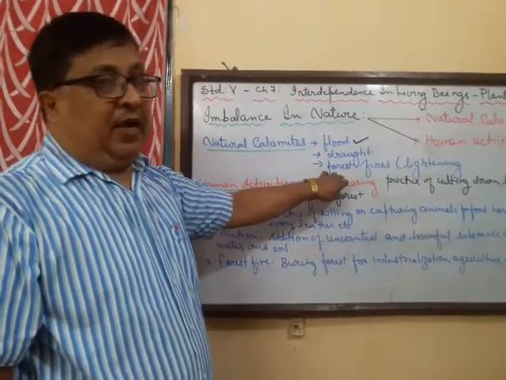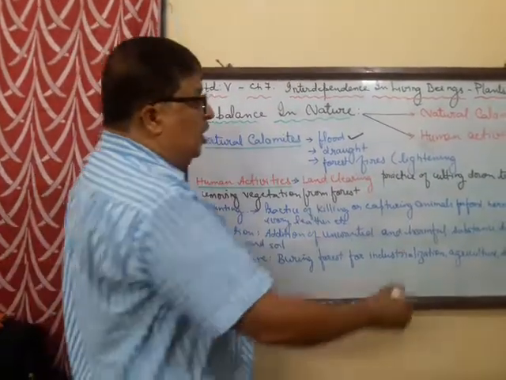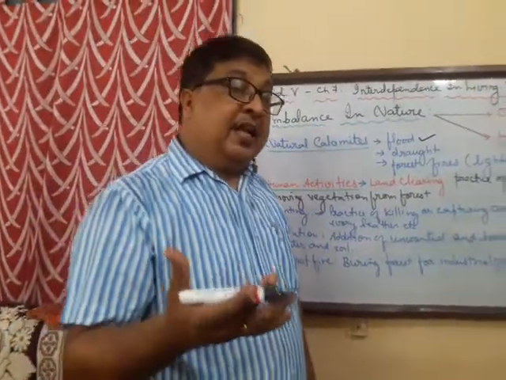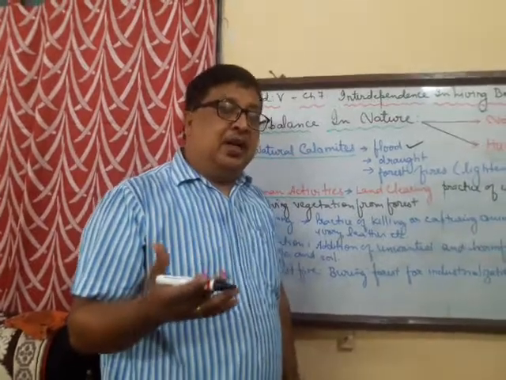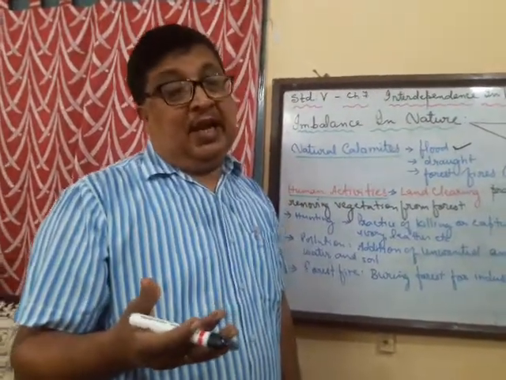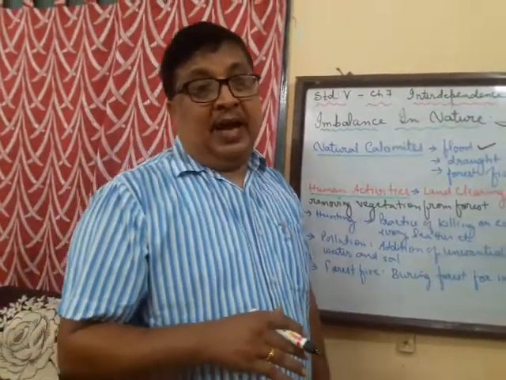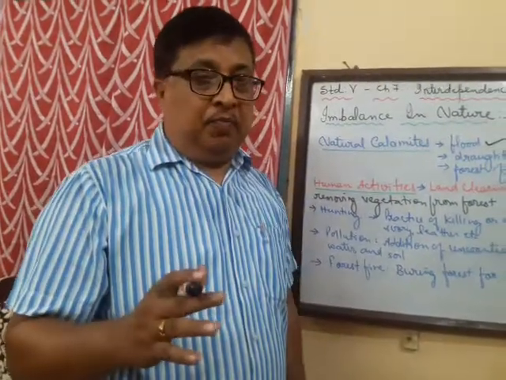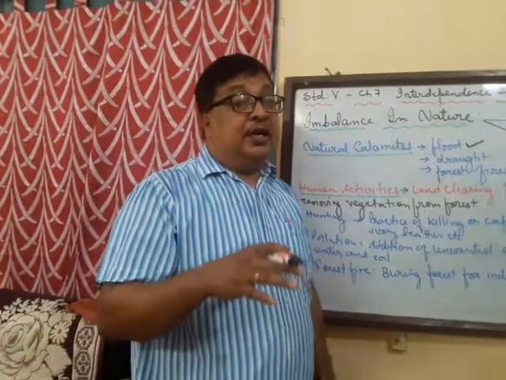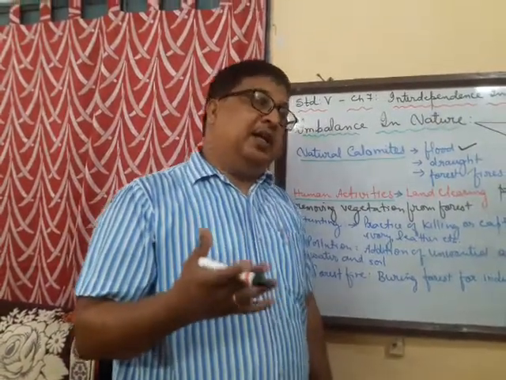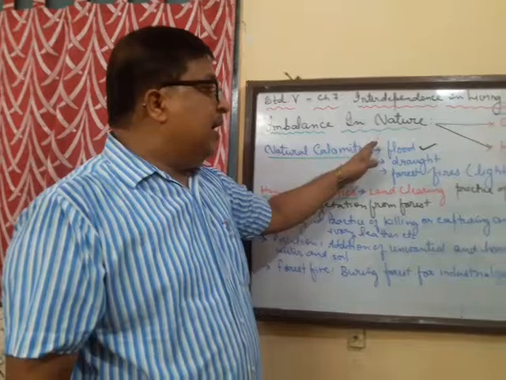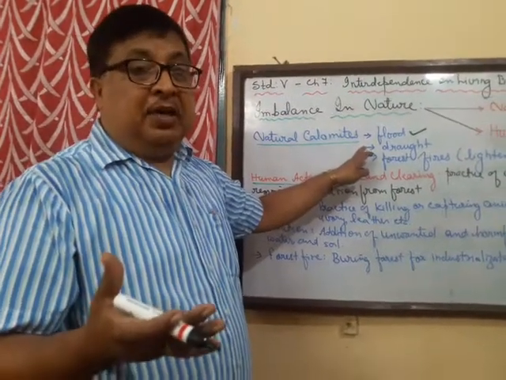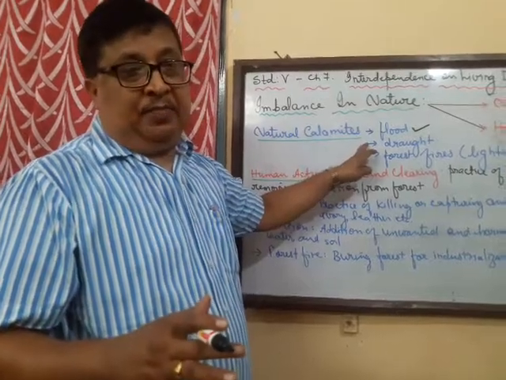Third point is forest fire. Now you must have seen that due to lightning, many forests catch fire, and as a result, many animals lose their life, and of course the forest is also burnt down. Now this in turn disturbs the balance in nature. So all these are natural calamities that may disturb the balance in nature.